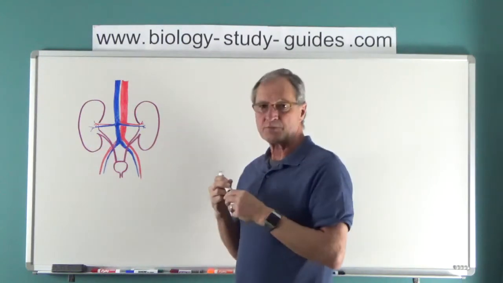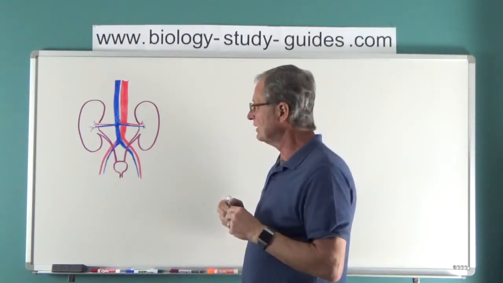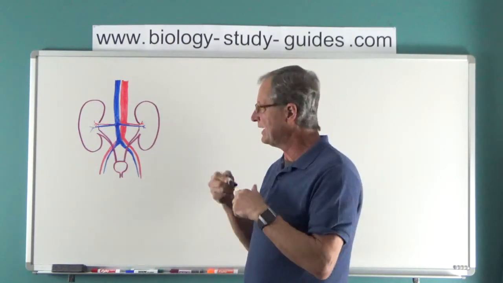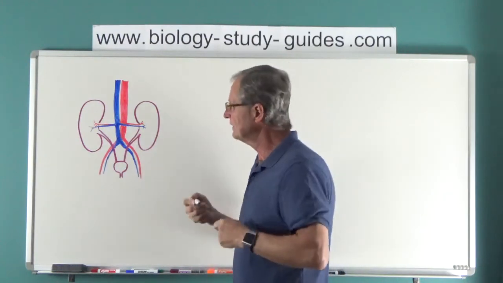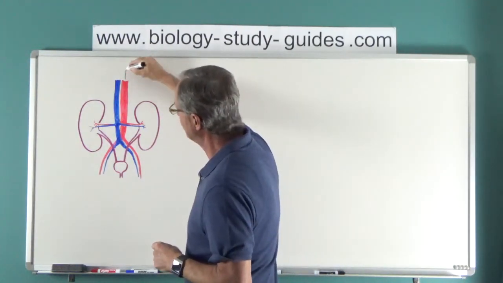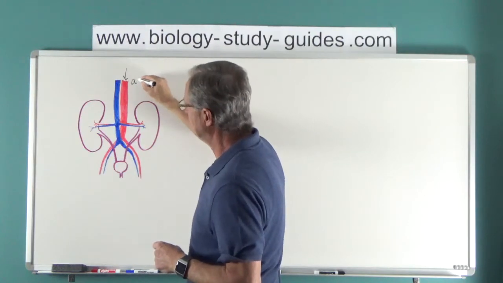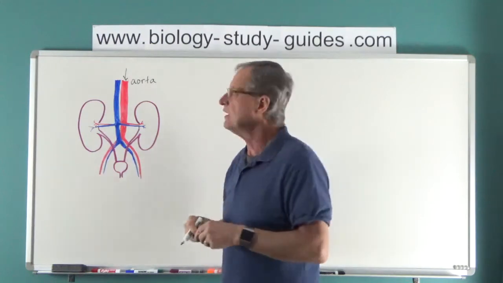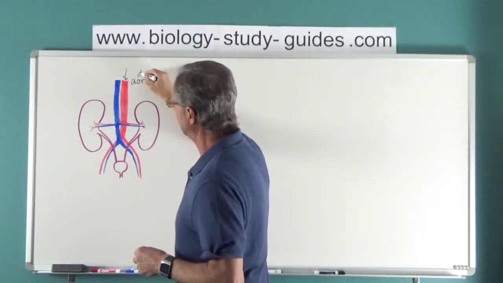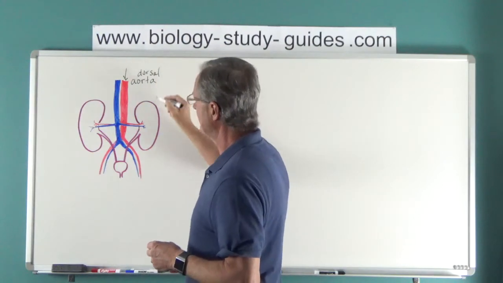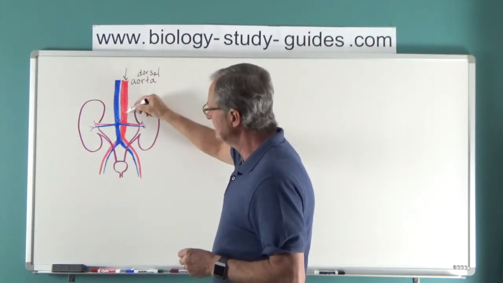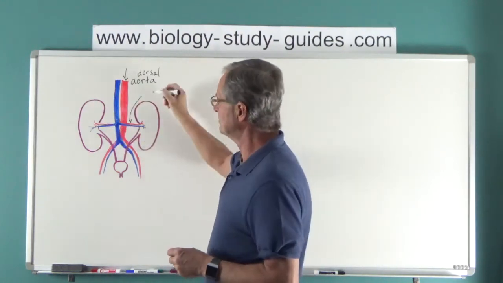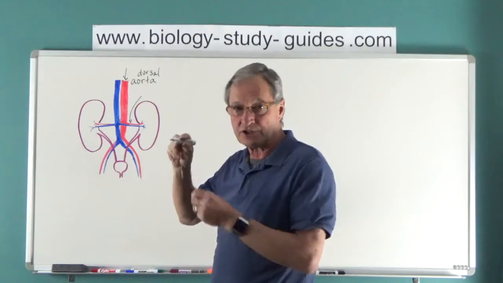I pre-drew this because it's a little bit more difficult to try and draw it quickly, but I want to draw your attention to the parts of it and make sure you understand what's connected to what. The red blood vessel here is the aorta. In this part of the body where it's running down the back, we call it the dorsal aorta. Now if you look at it, it comes down. There's a branch here, as well as on the other side. That's a branch of the aorta. That's an artery, of course.